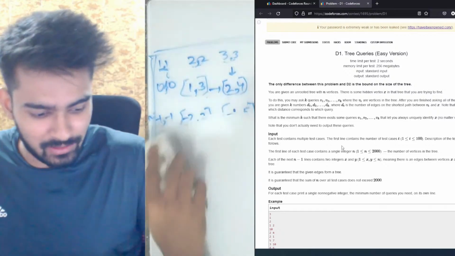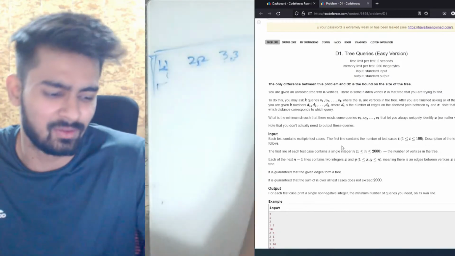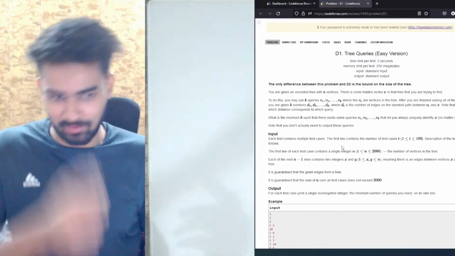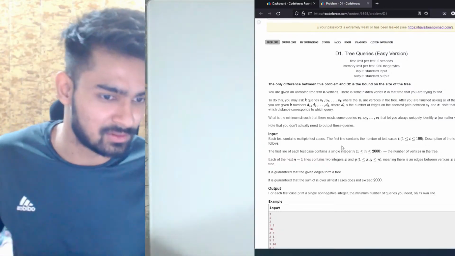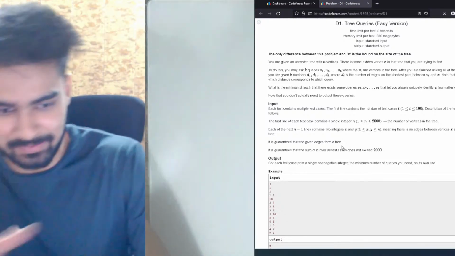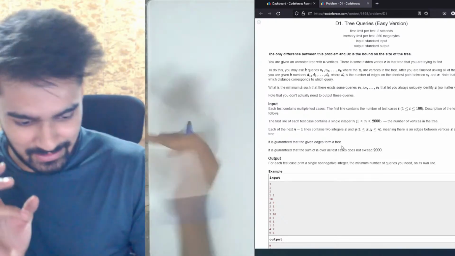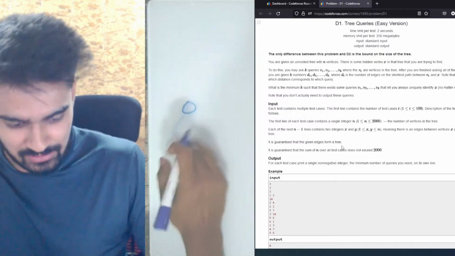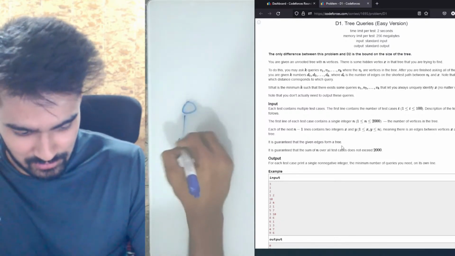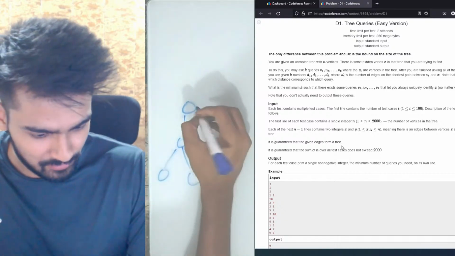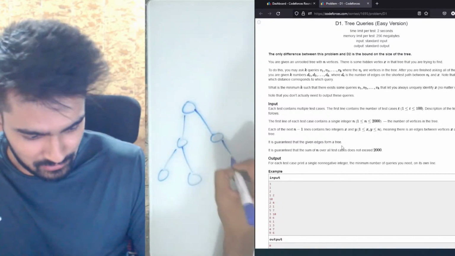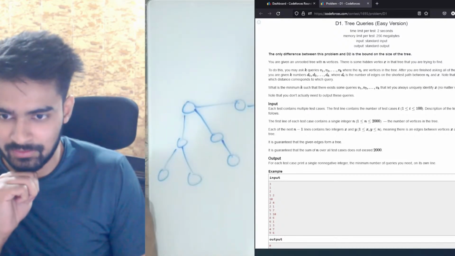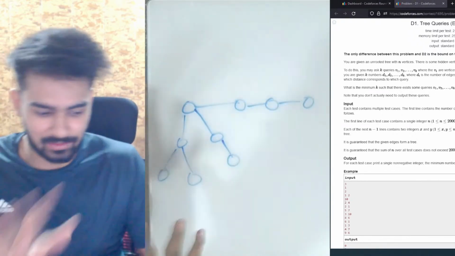Okay, let me read out the problem statement. I did look at demoralizer's code, and I don't know why that is working. I still think my code is correct, but it is giving me a wrong answer. Anyways, let's look at the question first. I'll briefly explain the question. First let me make a test case, which is the third test case only. You have one node like this, one node like this, and this. This is the test case number 3. I'm not writing the node numbers, they are not important.